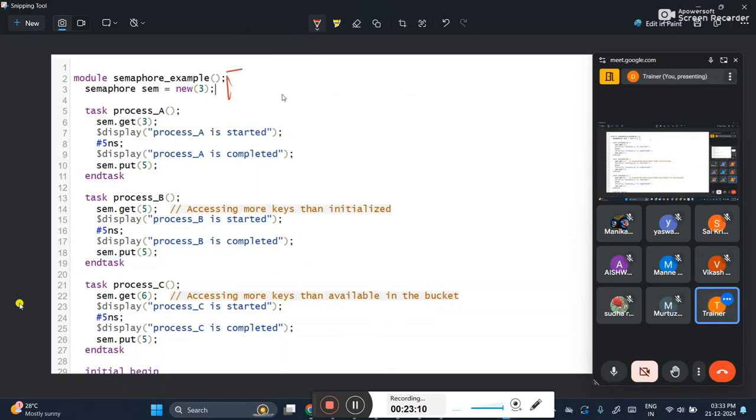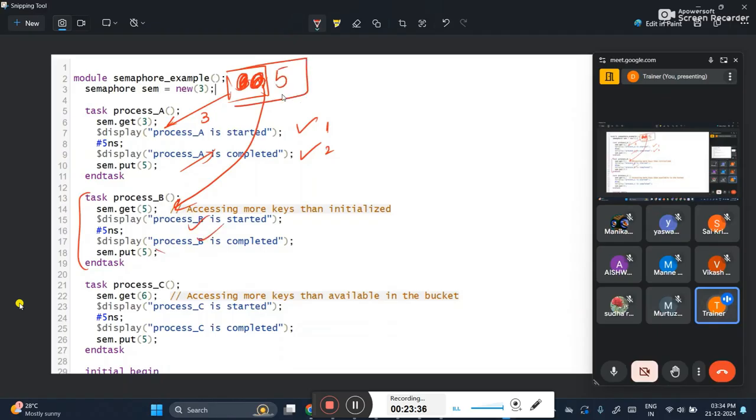Here I have created three keys. Here I'm getting three keys, and here it is empty. I'm putting back five keys, which means again I've got five keys. Next task: these two outputs I will get, first output, second output. Five keys are present now. As I told, get all the keys; again nothing is present here. You will execute the task. Put back five keys. Exactly five keys I am putting back. So third output, fourth output, I got it.